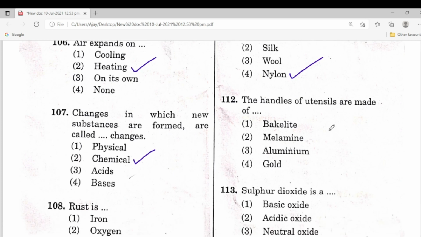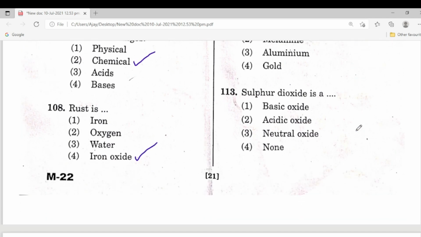Next one, the handles of utensils are made of, here is the 112. First one is the correct answer. Bakelite is the correct answer. First one. Sulfur dioxide is a basic oxide, acidic oxide, neutral oxide, none. So this is sulfur dioxide, acidic oxide.